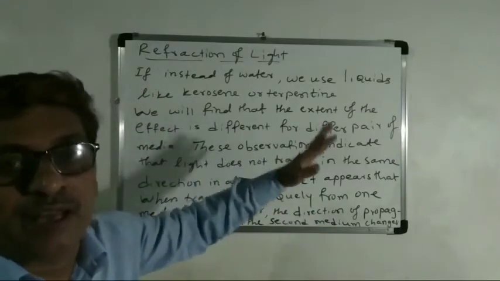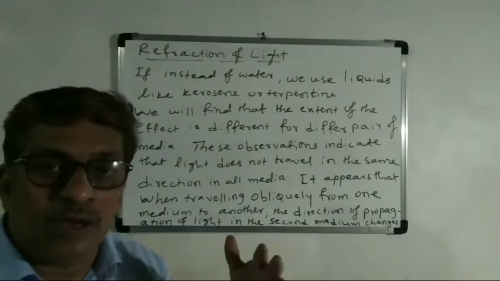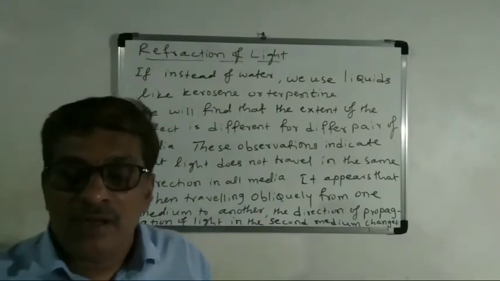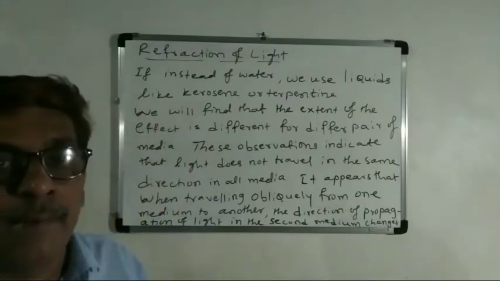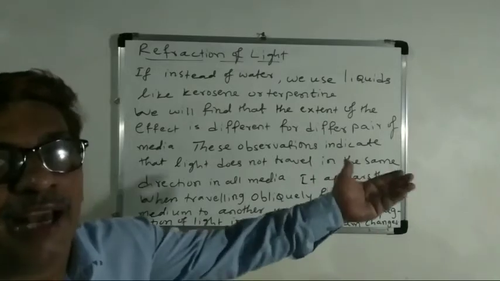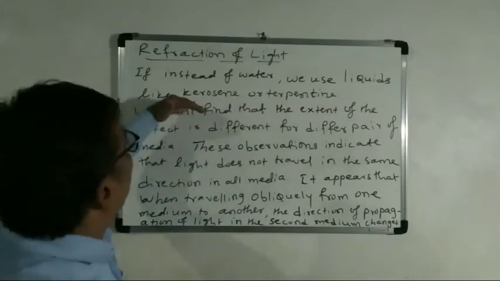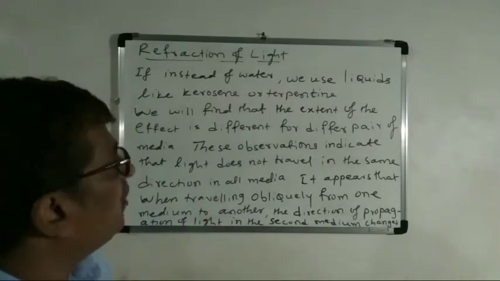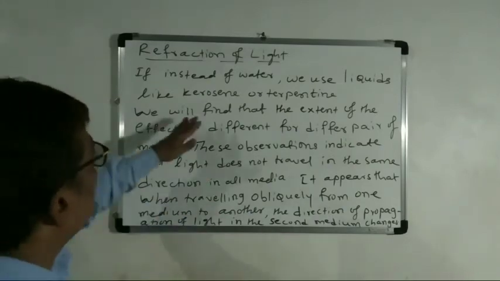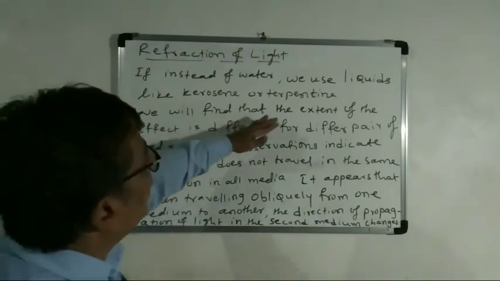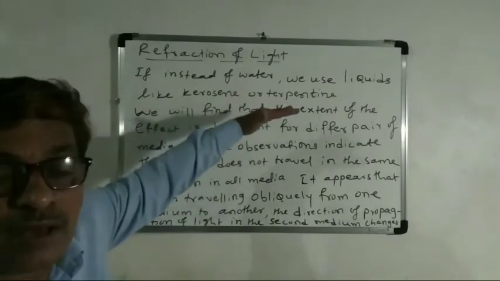See, dear students, you have seen some of the examples. You know that when light travels from one medium to another, it slightly bends or is displaced. We have used the media air and water. Suppose instead of water we use liquids like kerosene or turpentine, will we see the same?